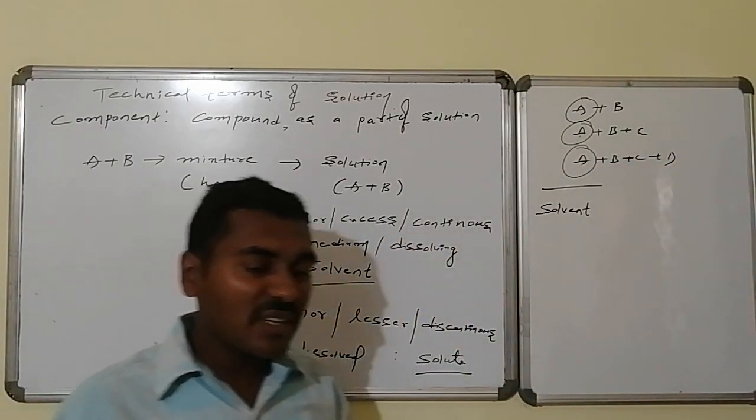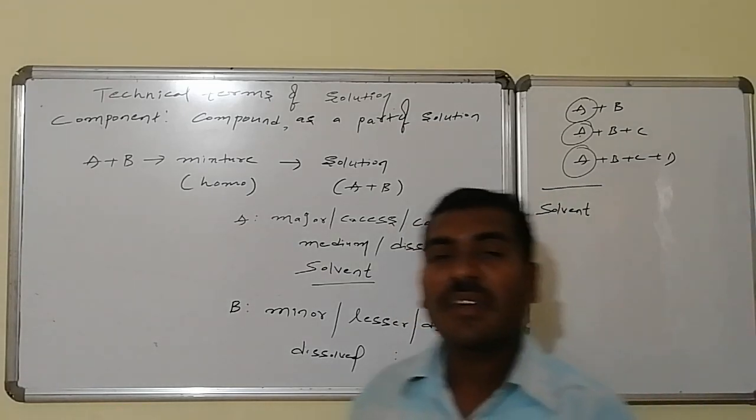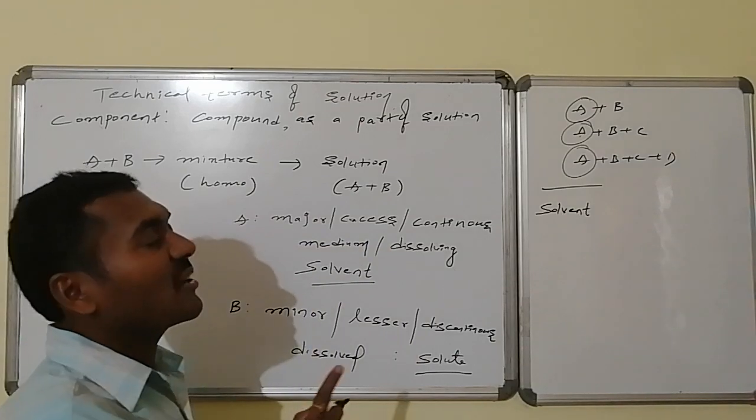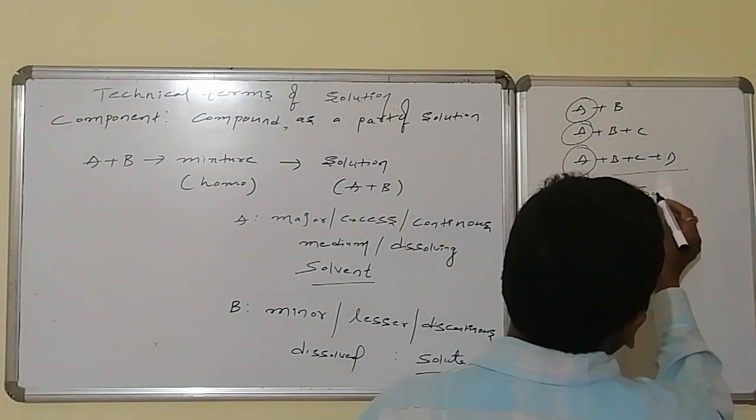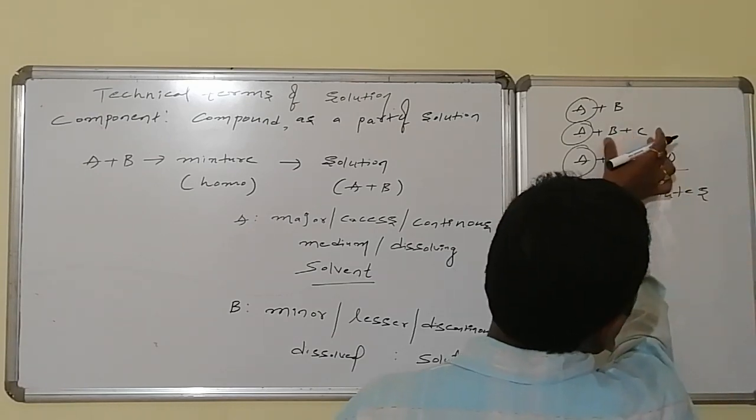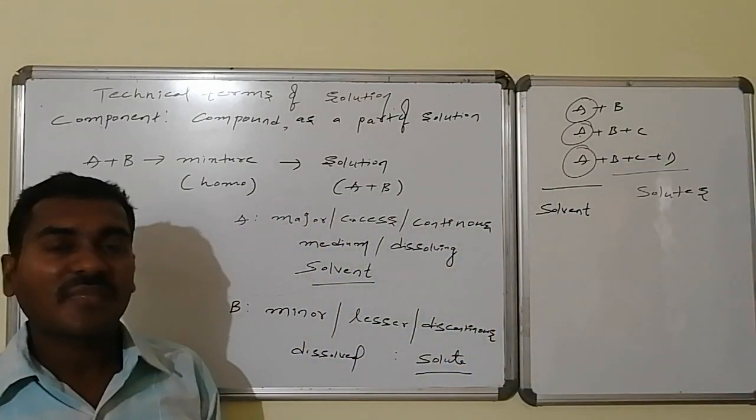Thus, the solution has one major component, which is generally known as the solvent, and all the remaining minor components are known as solutes. Here, this is a solute. Here two solutes, and here how many solutes are there? Three solutes. Getting clear?